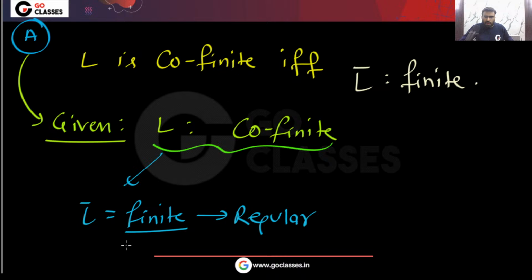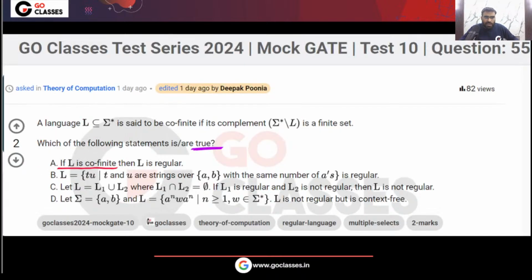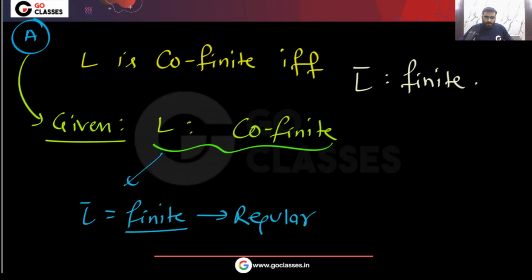Remember, the question is asking, if L is cofinite, then what can you say about L? Can I say L will be regular, or can I say L will be non-regular? This is the definition given in the question: L is cofinite if L complement is finite. So it is given that L is cofinite in option A. That means L complement will be finite. Every finite language is regular. So L complement is regular.